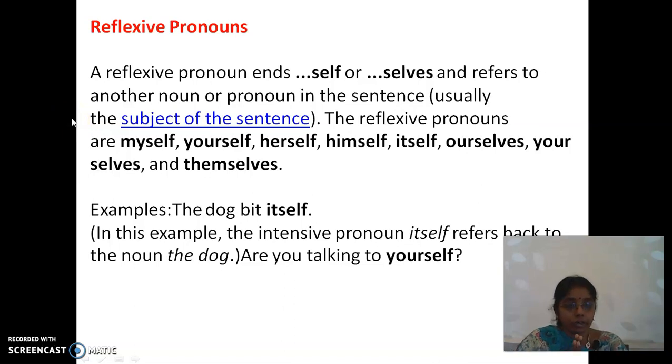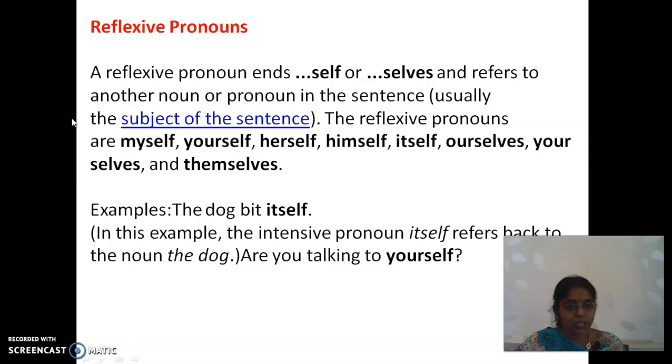If you are seeing yourself in the mirror, you are reflected in the mirror. That is what is reflexive. Here, the dog bit itself. In this example, the pronoun itself refers back to the noun, the dog.